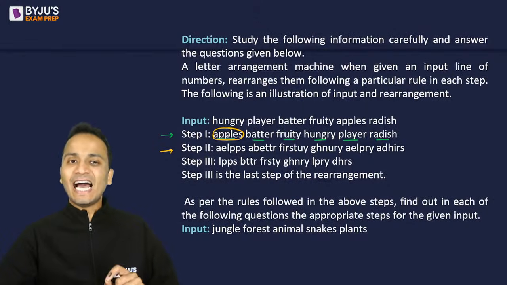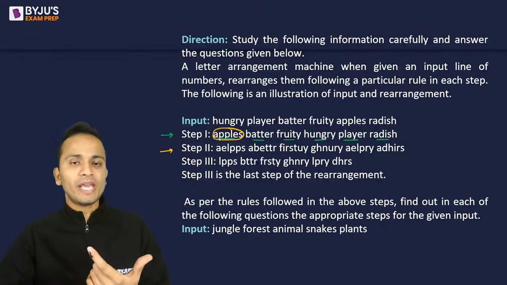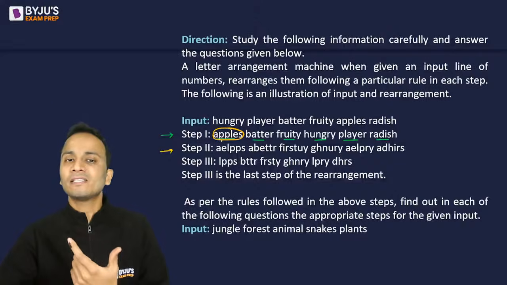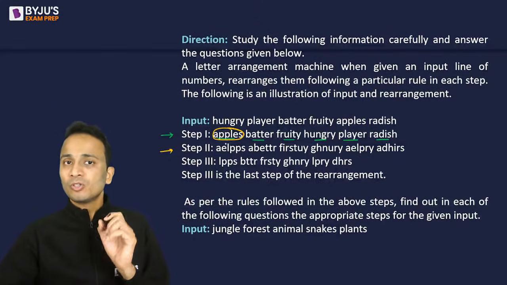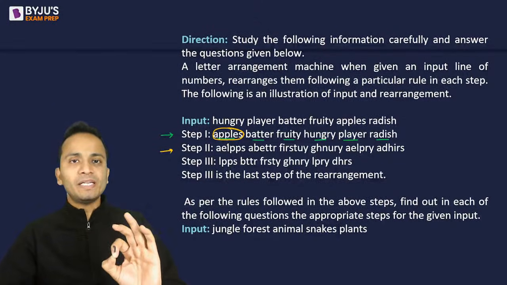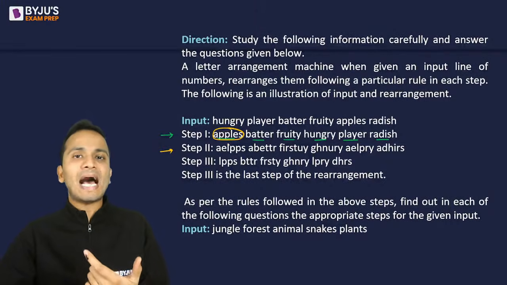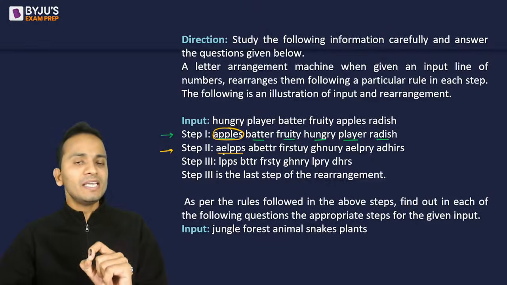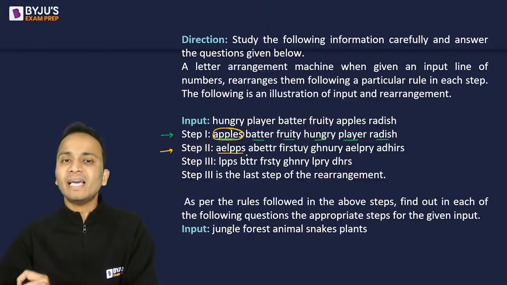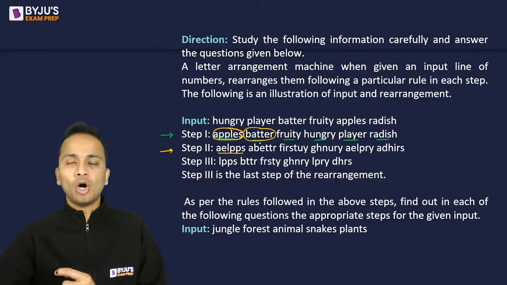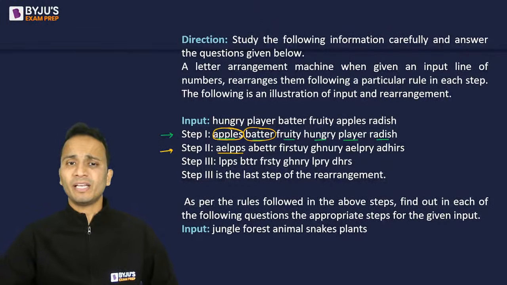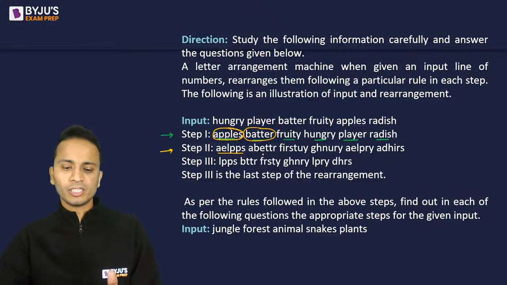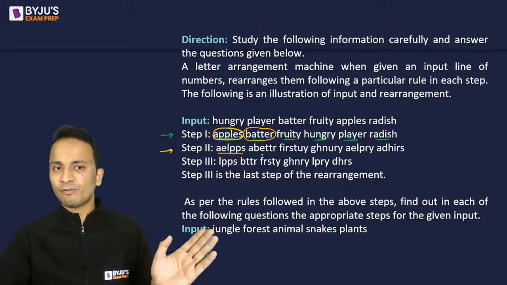The alphabets of apples, APPLES, are arranged in alphabetical order: AELPPS. Similarly, the same thing is done for batter. All the alphabets in batter are arranged in alphabetical order. This is done in the same way for all of them.